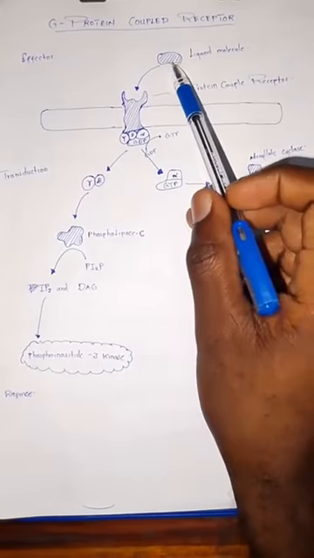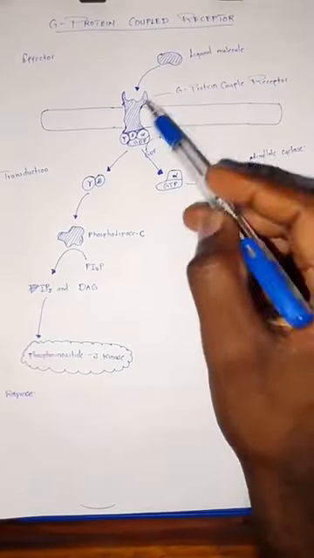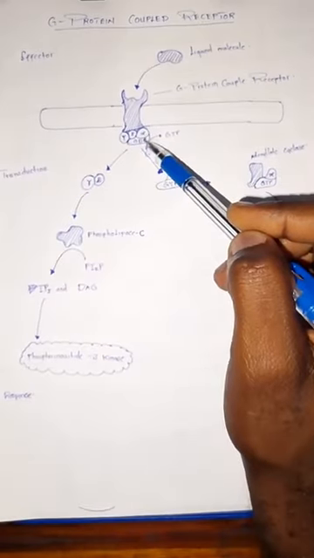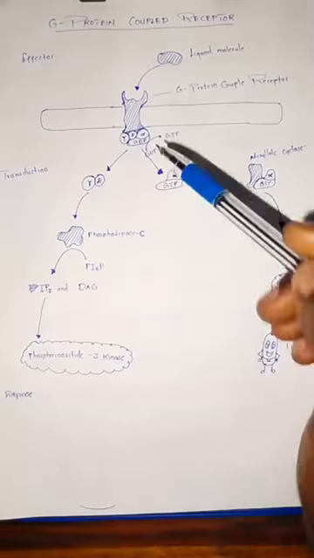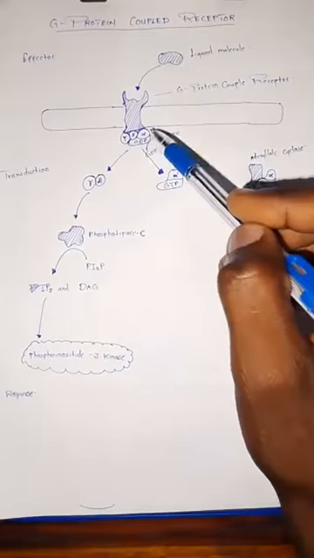The binding of this ligand to the receptor is going to cause the activation in which the GDP is going to be phosphorylated to GTP. So there's going to be an addition of a phosphate molecule.